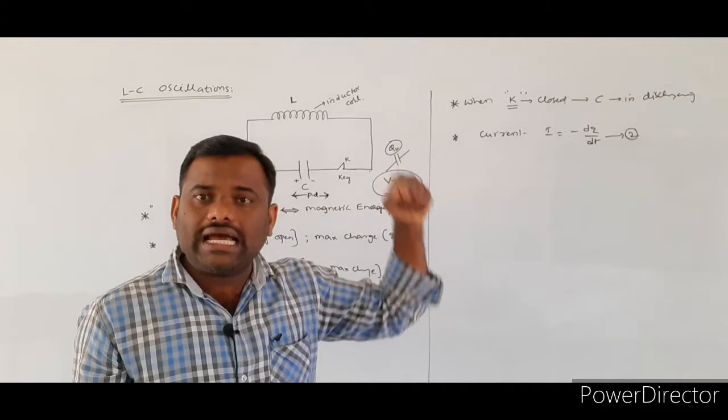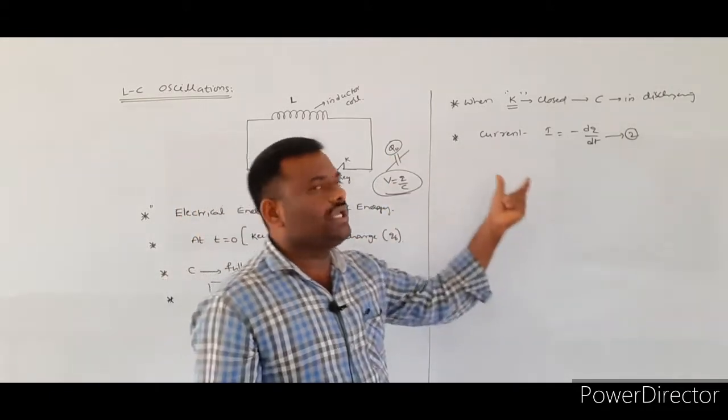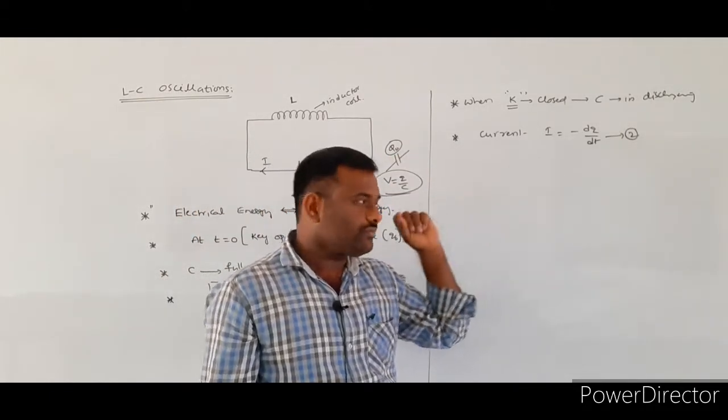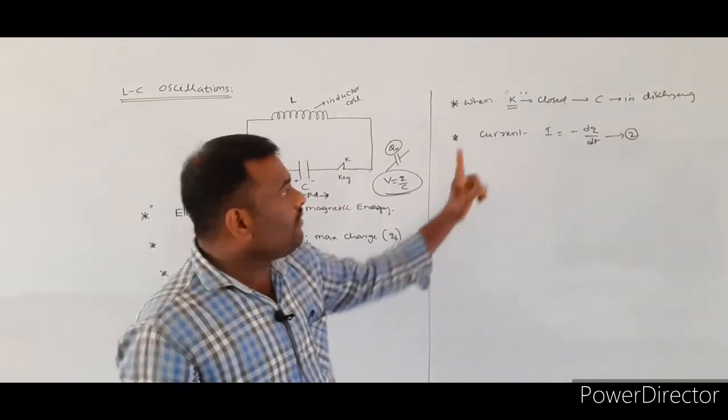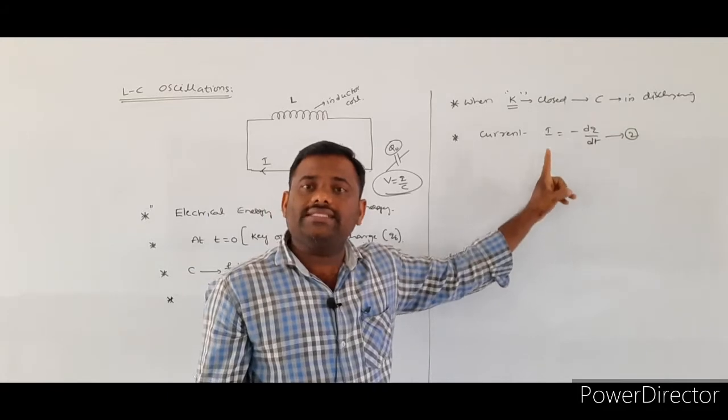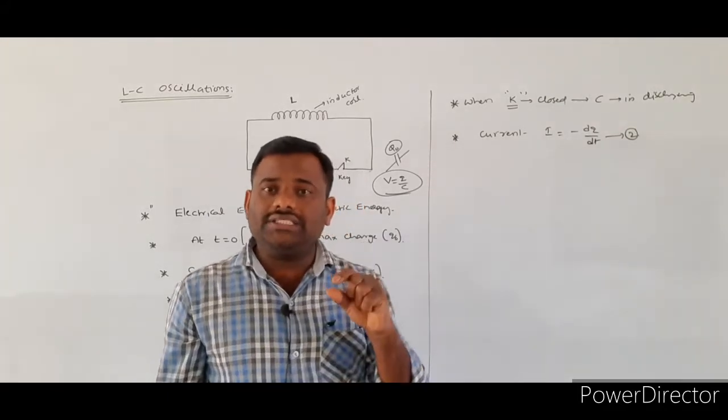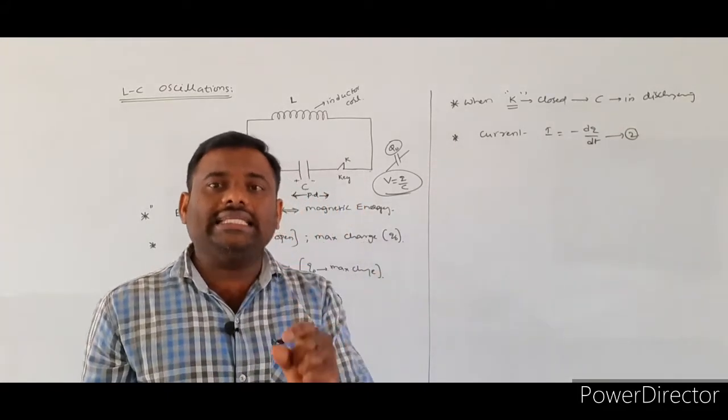Why are we writing the negative sign here? Whatever current is produced in the LC circuit is due to the decrease in charge.